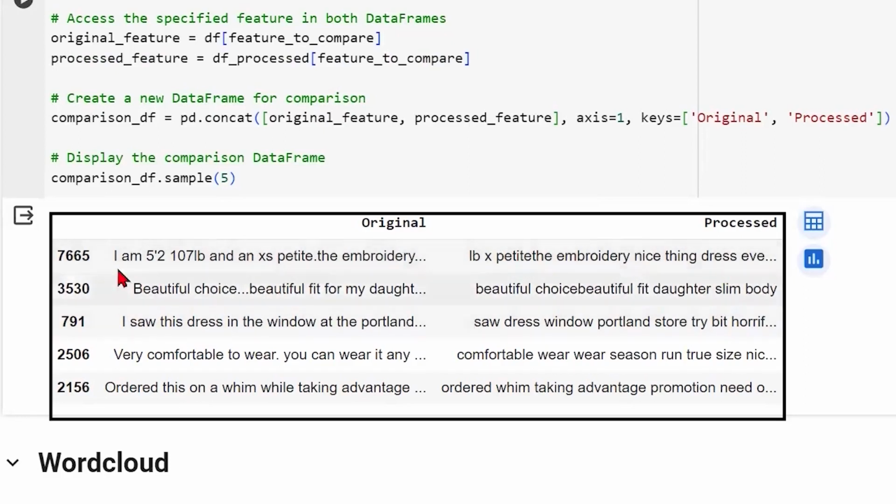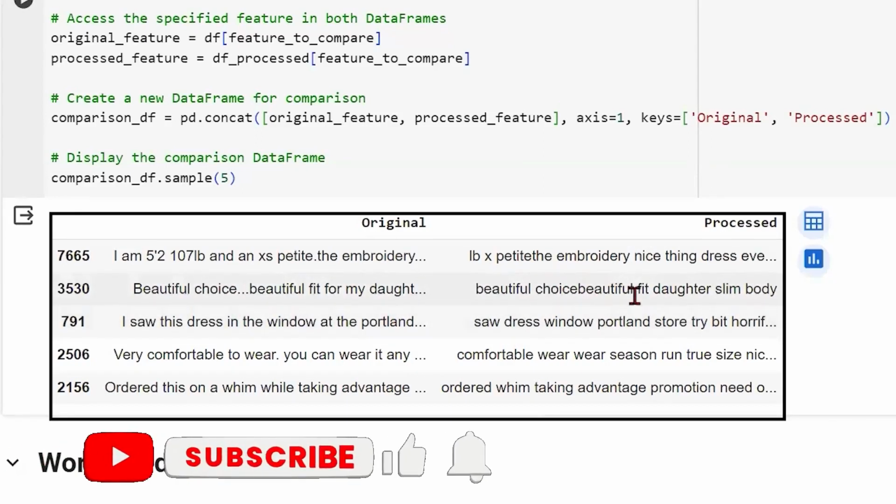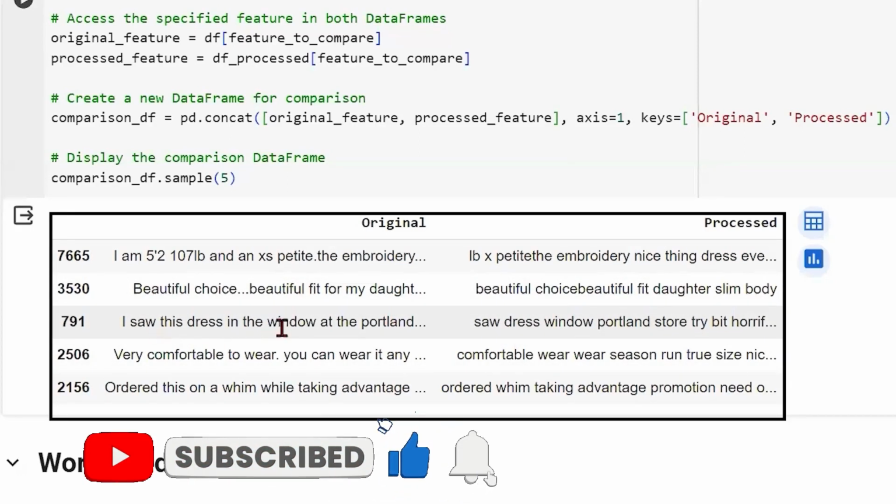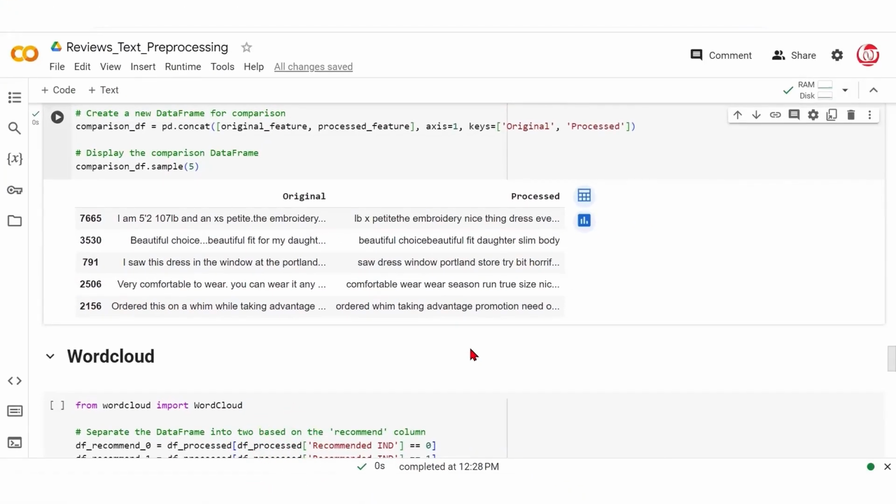In a few places you may find that some of these words have been merged or are overlapping because a lot of text would have been cleaned. But overall, looking at the large corpus, it would not make much of a difference to the analysis. Some of the words here got eliminated, and it's kind of merging some words. But other than that, everything has been converted to lowercase and all the punctuation, etc. have clearly been removed. Next, we will create a word cloud.